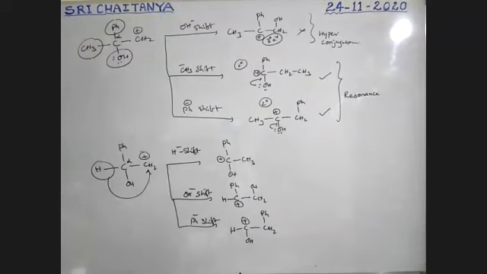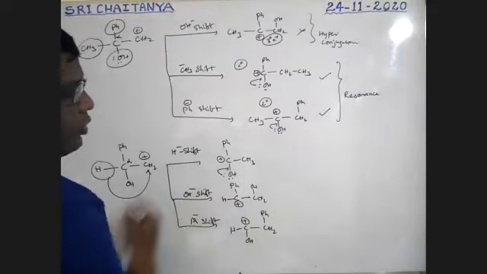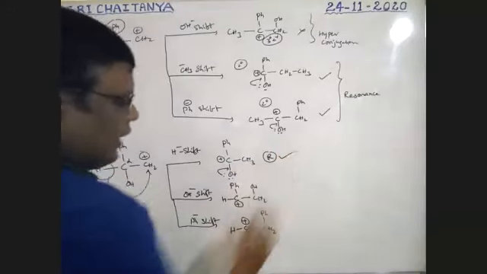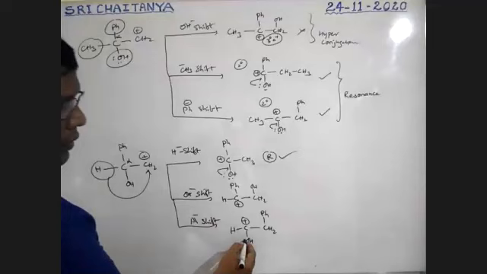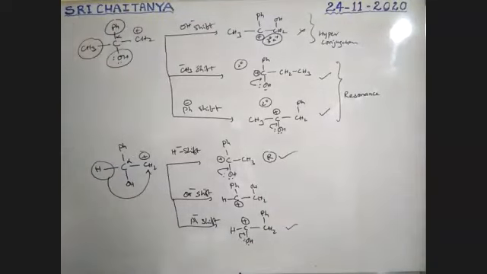First one and second one. Now see here, boys, this oxygen has a lone pair. So resonance is accepted here. Here resonance is accepted. Here resonance is accepted. Okay.